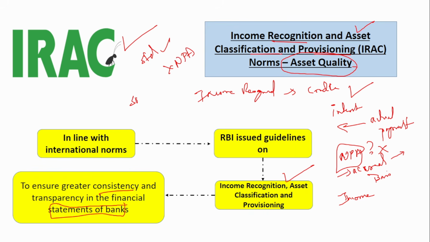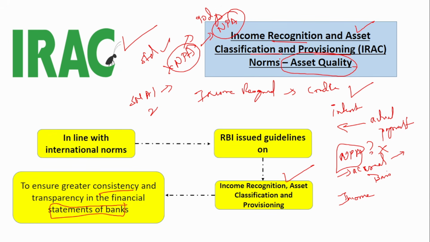And also there is something called SMA 1, 2 and so on. We know that in NPA, when the payment is not done for 90 days, then that account turns into an NPA, right? In SMA 1 and 2, if the payment is not done for 30 days or 60 days, so if the overdue is for 30 days or 60 days, then that will be classified under the SMA 1 or SMA 2 category. This we will discuss in detail in the NPA chapter. You don't have to worry now about what SMA 1, 2 and 3 are.